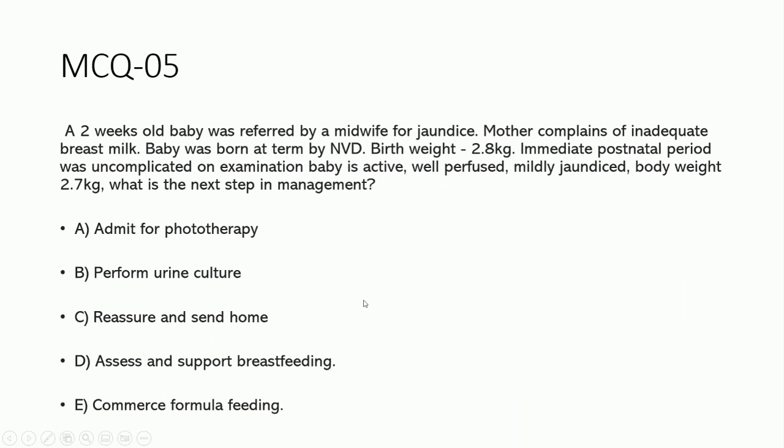Okay. Then the other MCQ. A 2-week old baby was referred by a midwife for jaundice. Mother complains of inadequate breast milk. Baby was born at term by normal vaginal delivery. Birth weight was 2.8 kg. Immediate postnatal period was uncomplicated. On examination, baby is active and well perfused. Mildly jaundiced. Body weight 2.7 kg. What is the next step in the management? On seeing that, you may get the answer. Every point is very important.